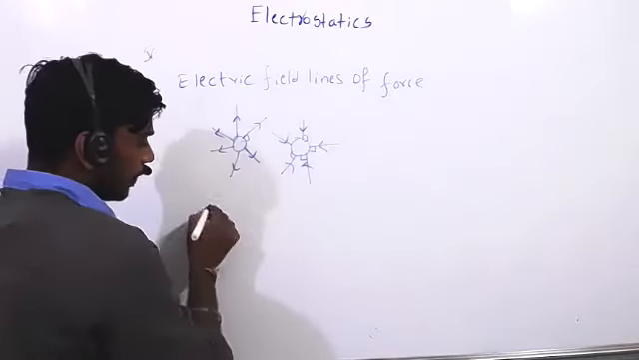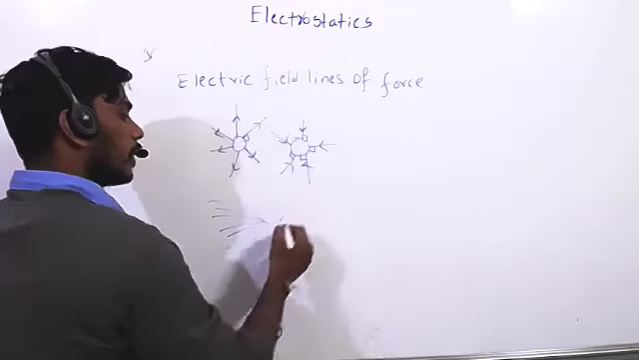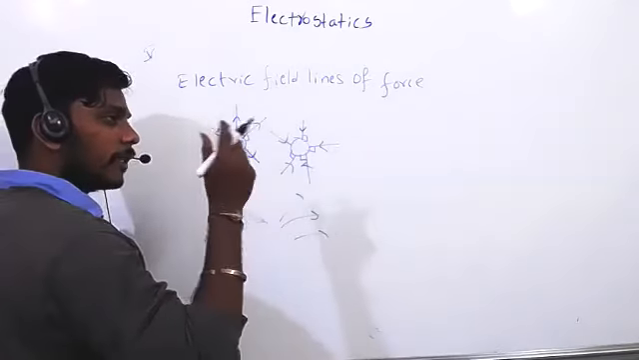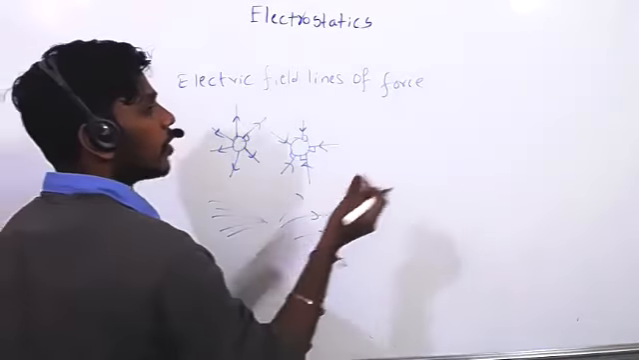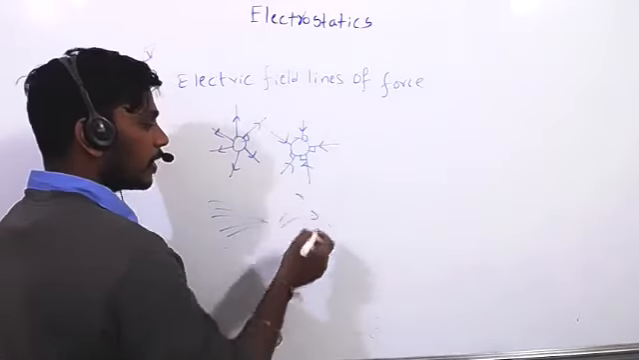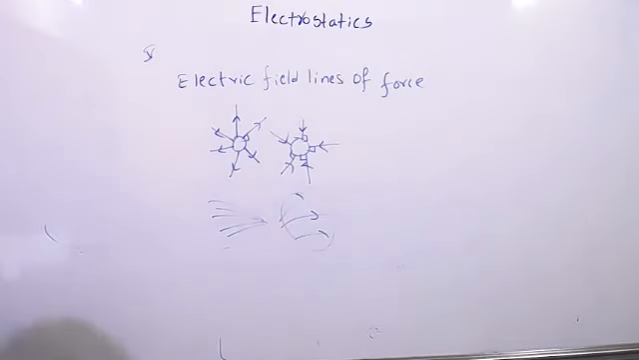Wherever the field lines converge, there the electric field is more. Wherever the electric field lines diverge, the electric field is less. So we can say electric field strength depends on how many lines of force are passing. On this, NEET level and IIT JEE level questions are asked. The electric field lines concept is very small, but very important.